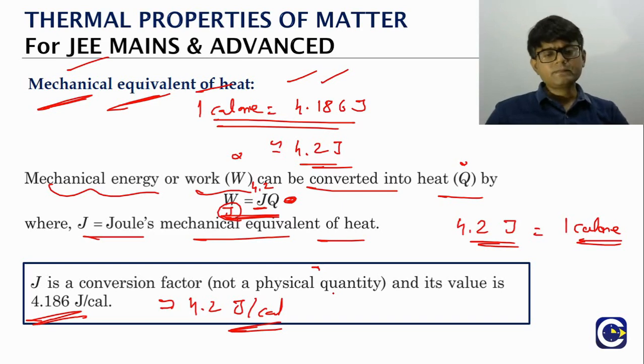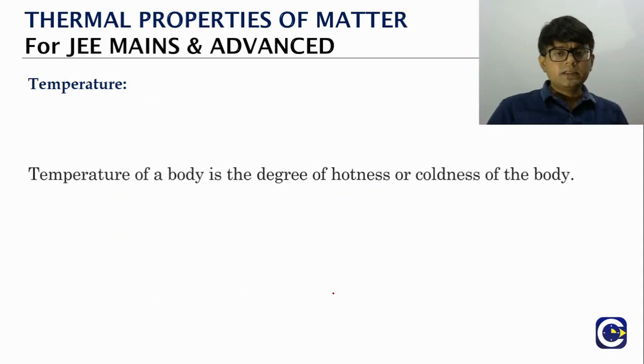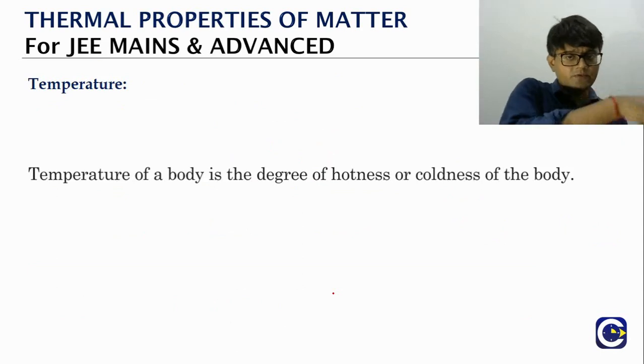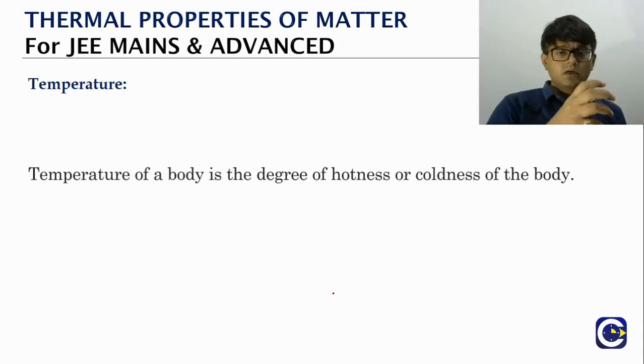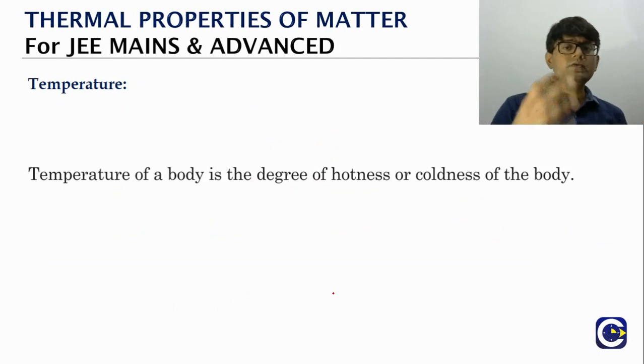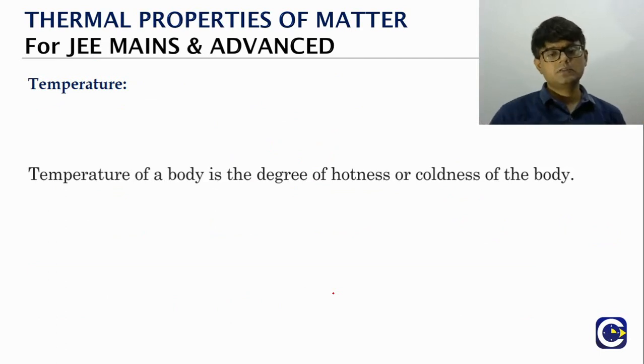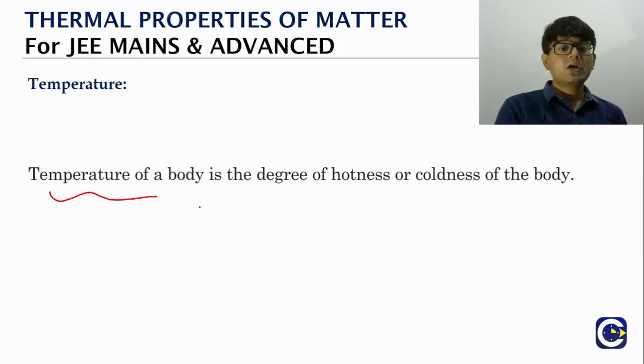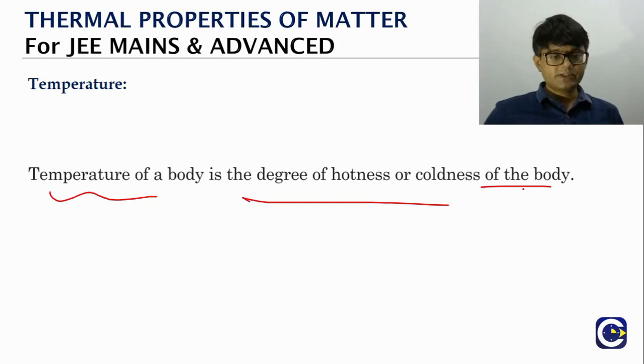Now the heat, as we said initially, is a form of energy which will flow from one object to another, from a hot object to a cold object. So how do we measure which is a hot object and which is a cold object? We measure it by using the concept of temperature. This is a very standard definition, we have been seeing it from lower standards itself. Temperature is the measure of degree of hotness or degree of coldness of the body.